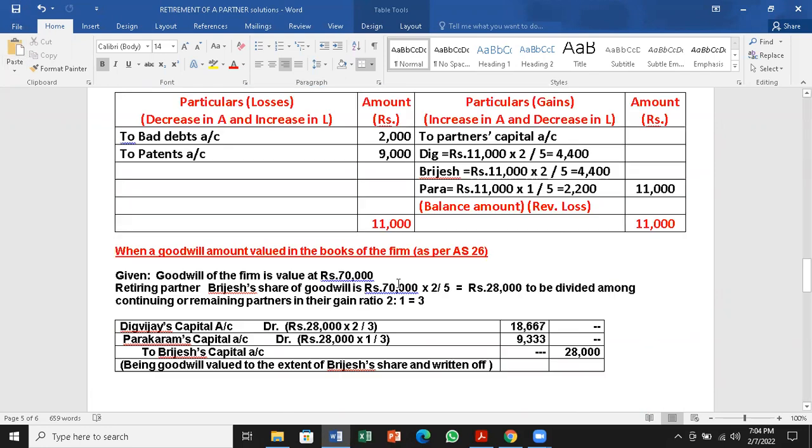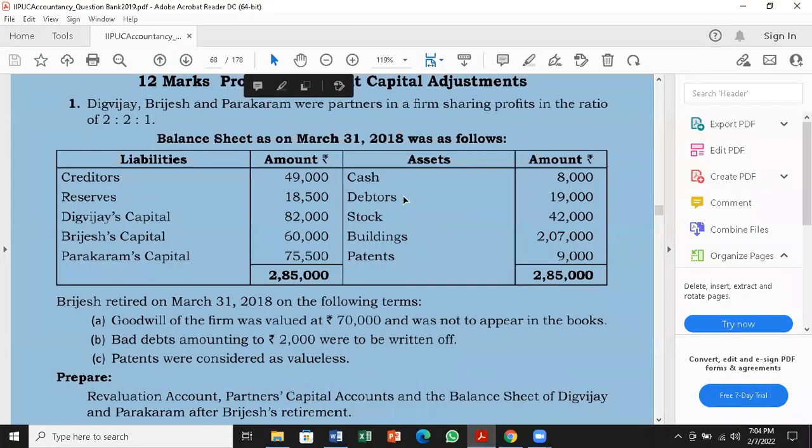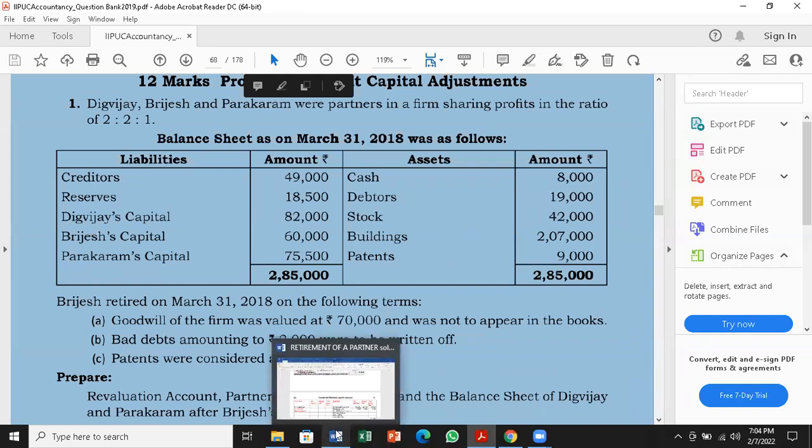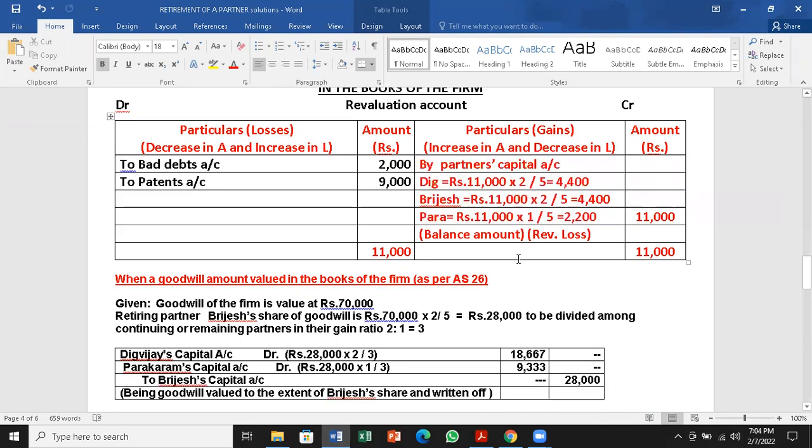Then we have to look into a P&L account. We don't have a P&L account on the asset side. We don't have P&L account on the liabilities side. So no need of P&L account. Then next step is revaluation. So revaluation here in this problem, it is loss. You can see by partners capital account, it is there. So this is on the credit side. It has to come to the debit side here.